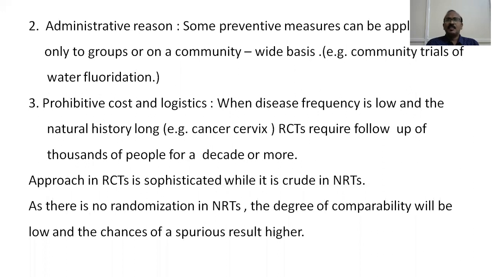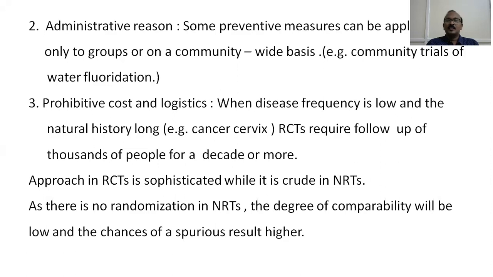Administrative reasons. Some preventive measures can be applied only to a group or a community, on a community-wide basis. An example is community trials of water fluoridation. Water fluoridation is usually done to prevent fluorosis, and it is very easy to apply such a preventive measure to a community.